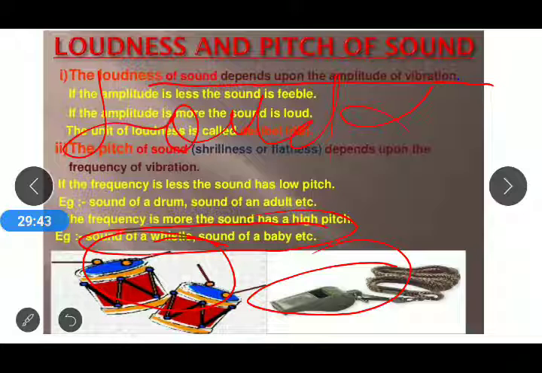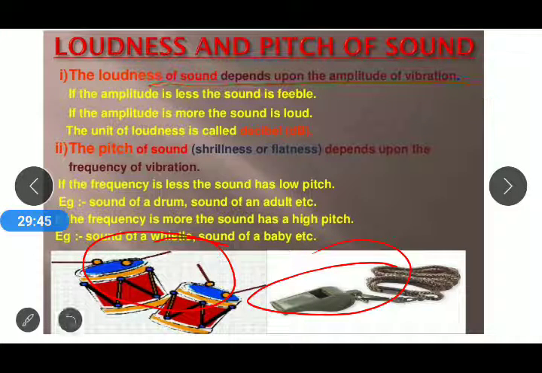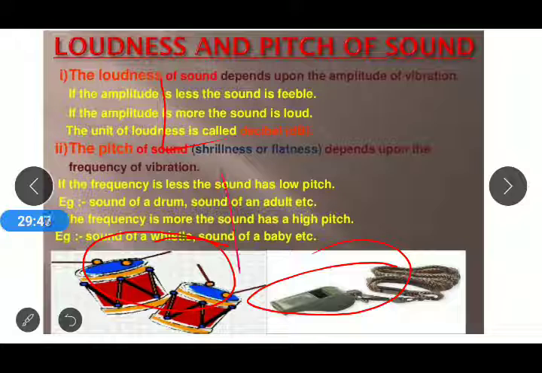If loudness increases, then pitch decreases, and if loudness decreases, then pitch increases. In that way, we can easily understand the concept of loudness and pitch of sound.